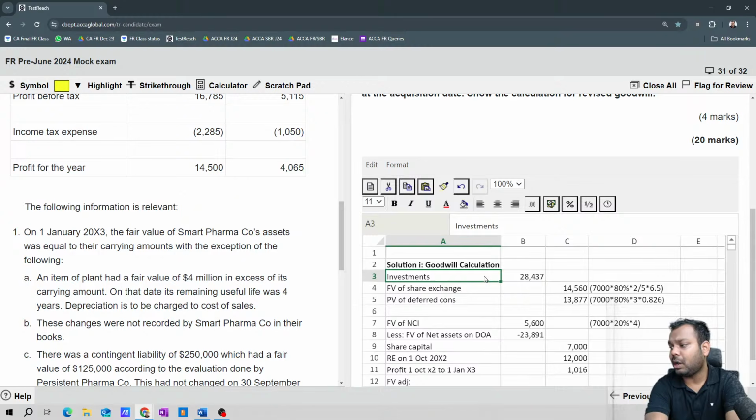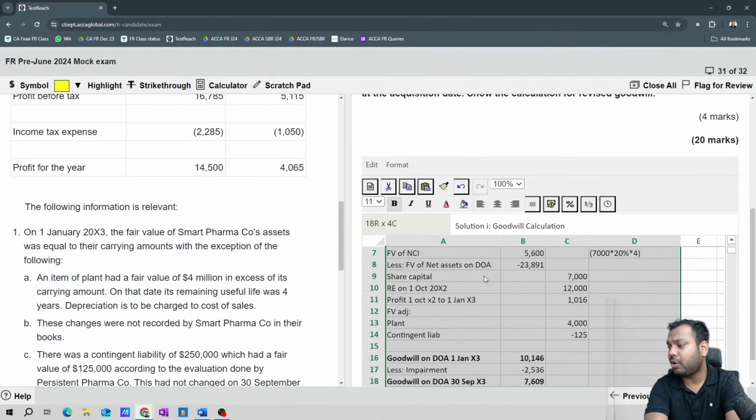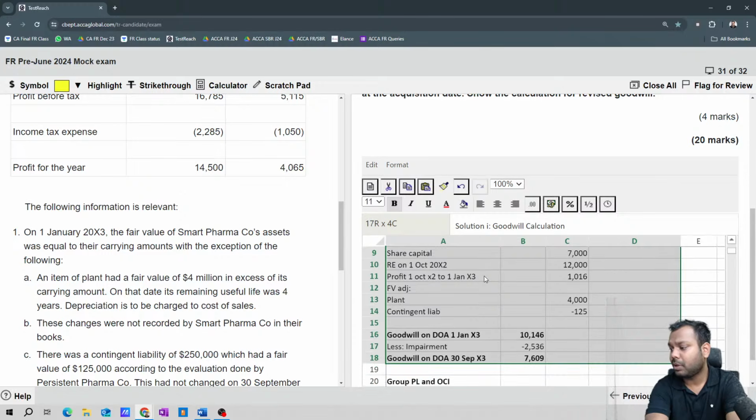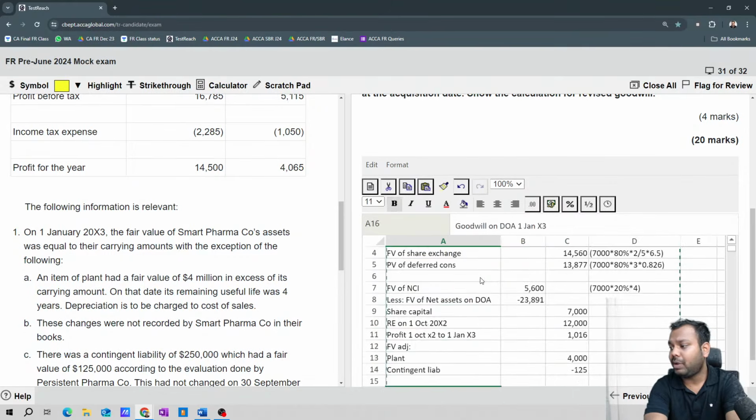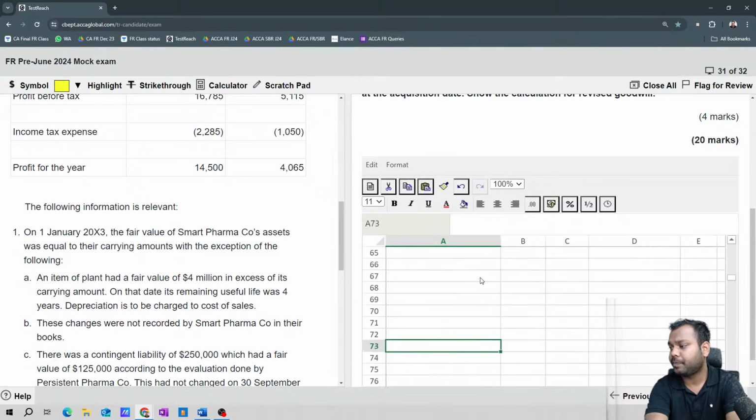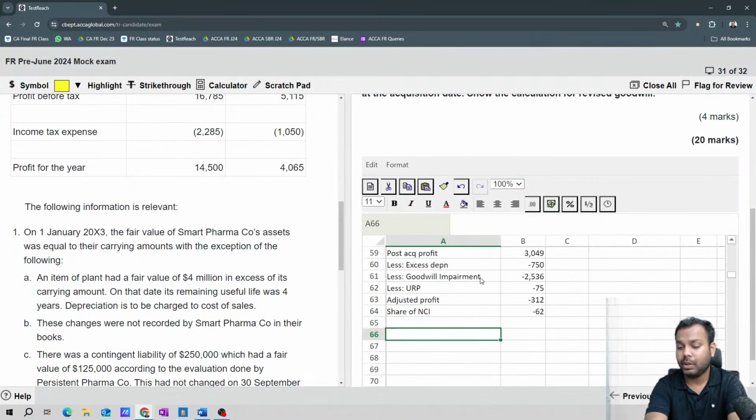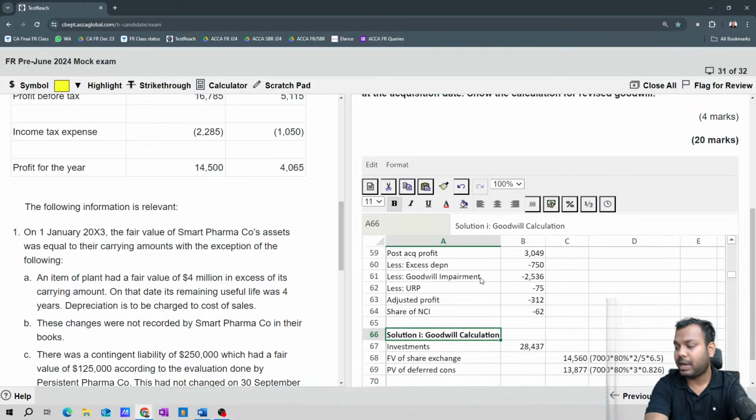What I will do is copy the entire goodwill calculation, Control C, and paste it here. And I will write solution number 3.